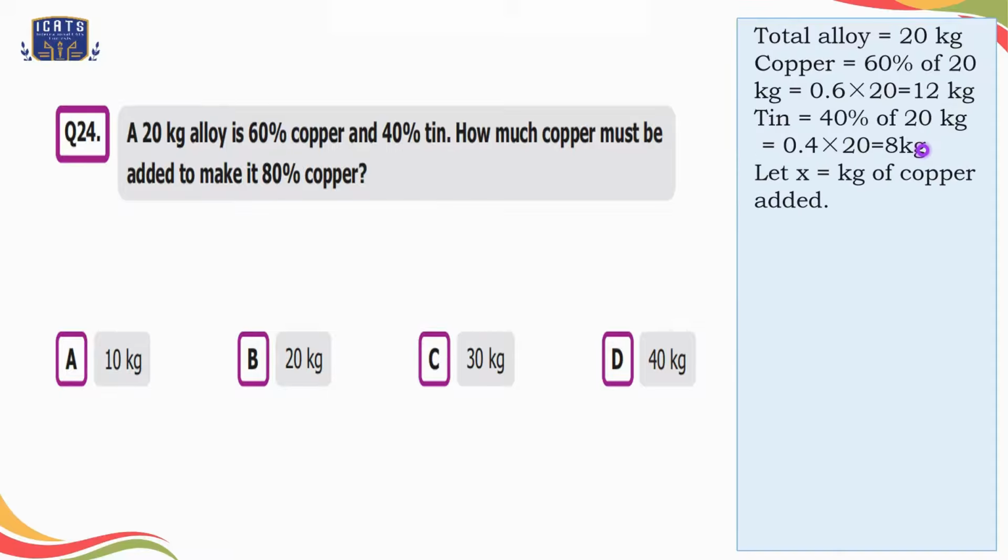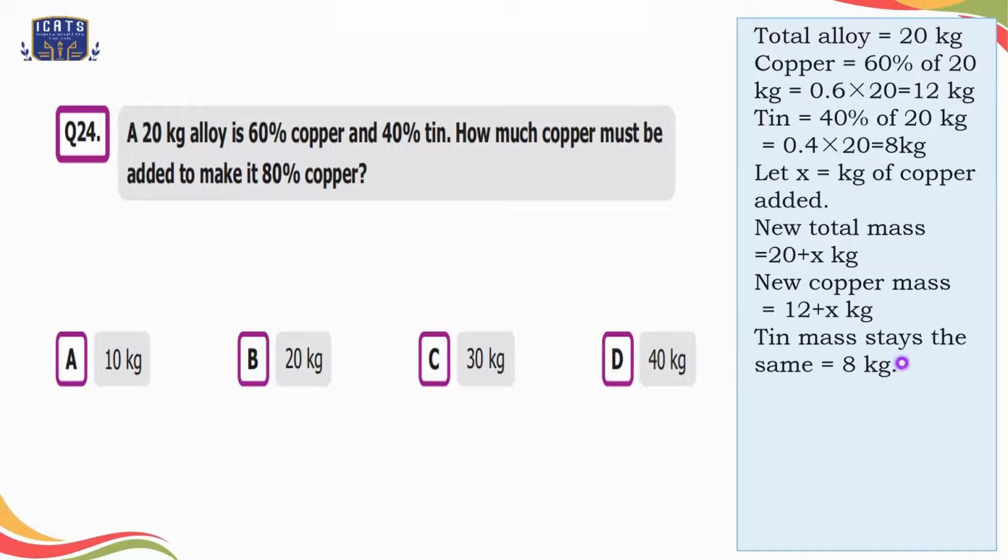Now let x be equal to the kg of copper that is added, because it's unknown. So the new total mass will be 20 plus x kg. 20 is the total mass, and now we have added the amount of copper, which is x kg. So the new copper mass will be 12 kgs plus x kg. So the tin mass stays the same, which is 8 kgs.